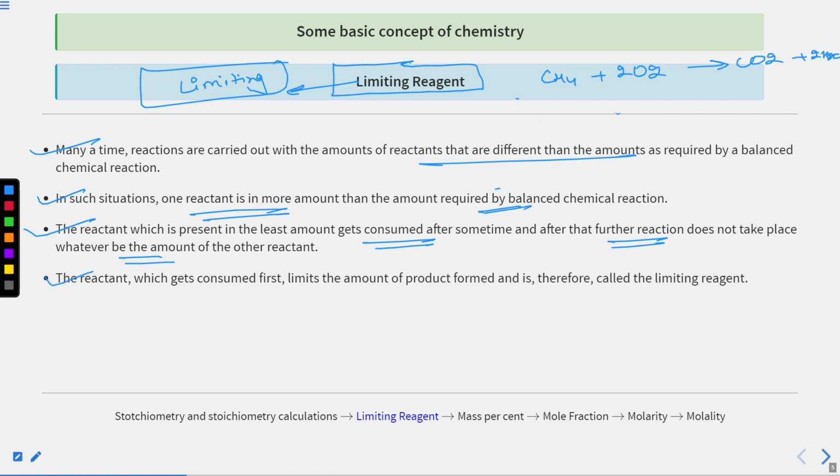The reactant which gets consumed first is named the limiting reagent. It limits the amount of product formed and is therefore called the limiting reagent. I hope you are now very much aware of the limiting reagent. So far we have covered stoichiometry calculations and limiting reagent.